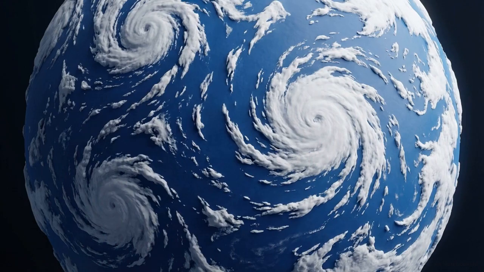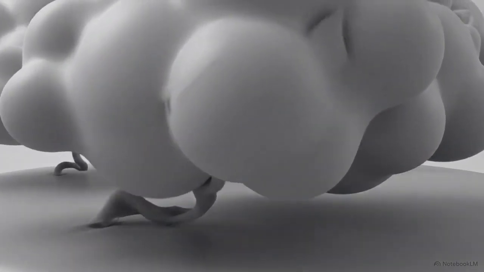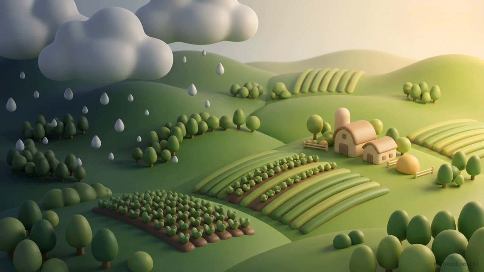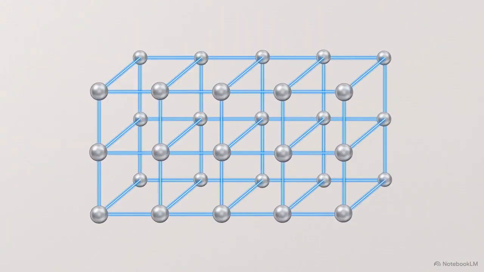These same phase changes and kinetic energy transfers drive massive planetary systems, like the mechanics of the water cycle. Look at this time-lapse of a large body of water evaporating upward and condensing into thick, rolling storm clouds. The sun's kinetic energy breaks the liquid bonds, turning water into vapor, which rises, cools, and forms the weather patterns that sustain the planet. Back on the ground, structural engineers manipulate these particle arrangements at the microscopic level. By controlling exactly how particles lock together during manufacturing, we can invent harder, stronger, and more durable physical materials.